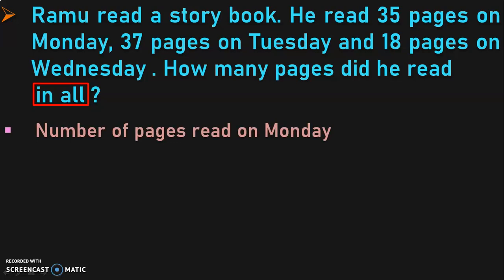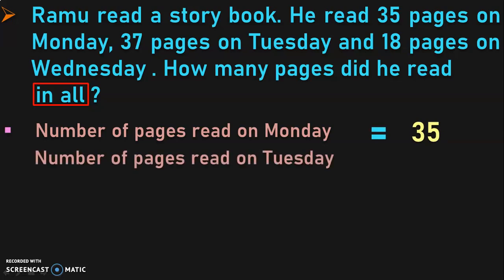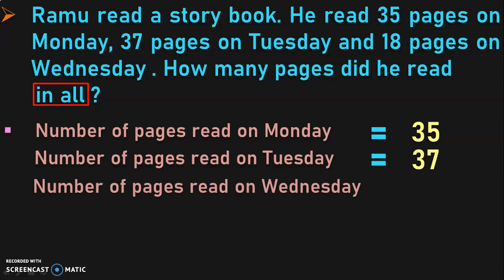Number of pages read on Monday is equal to 35. Number of pages read on Tuesday is equal to 37. Number of pages read on Wednesday is equal to 18. Perform the addition operation. Write down the place values. Begin the addition from the ones place.